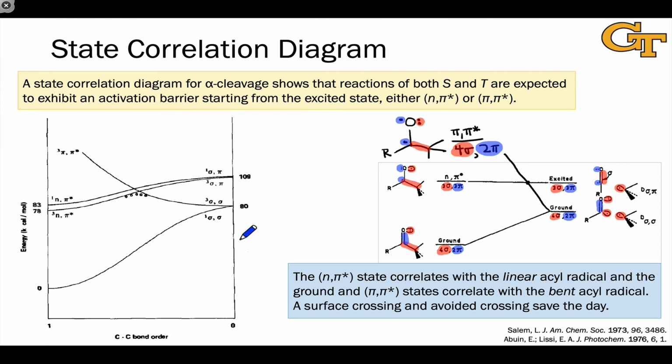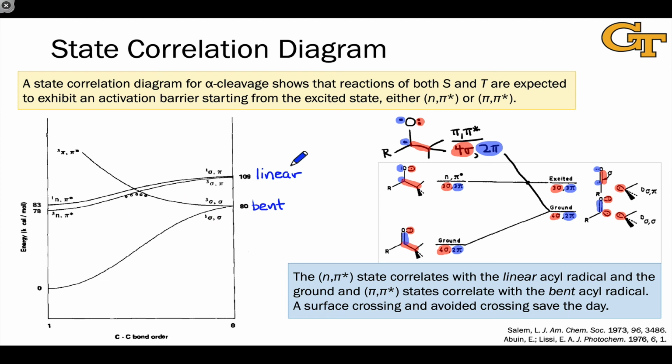sigma sigma, indicating that both unpaired electrons are in sigma orbitals. We can see that right here. So this is the bent state. In the linear state, the acyl radical's odd electron is in a pi-type orbital, which is why this is labeled sigma pi. This is the linear acyl radical state. We see that correlated with the n pi star states, whether singlet or triplet. And we see that the ground state correlates with the bent acyl radical situation as well.